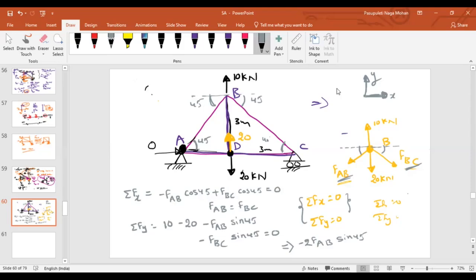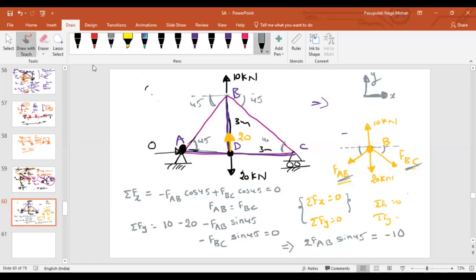FAB and FBC are equal. If I add these, minus 2 FAB sin 45 will be equal to 10 minus 20, minus 10. If it goes to the right, positive, and here you have negative. So if I remove this negative, 5 root 2, sir.